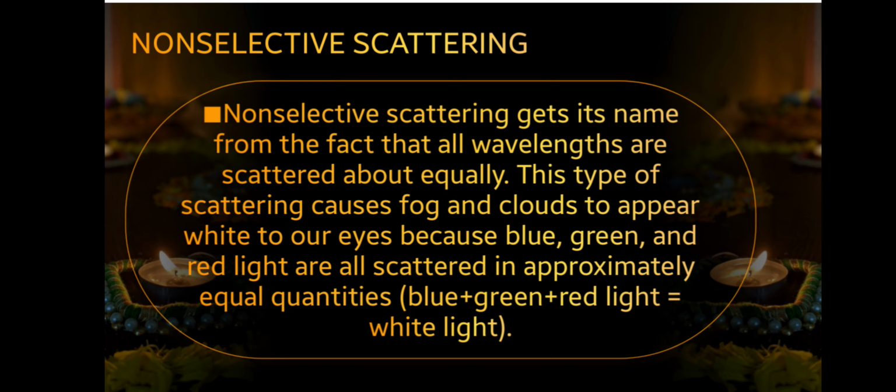So, non-selective scattering. Non-selective scattering gets its name from the fact that all wavelengths are scattered about equally. This type of scattering causes fog and clouds to appear white to our eyes because blue, green, and red light are all scattered in approximately equal quantities.